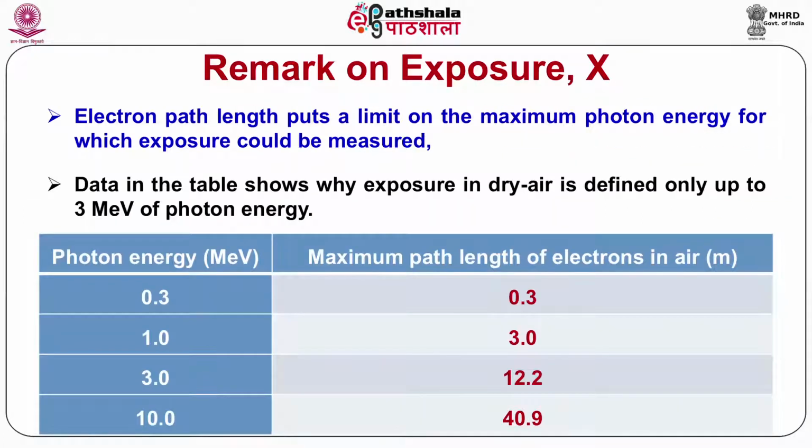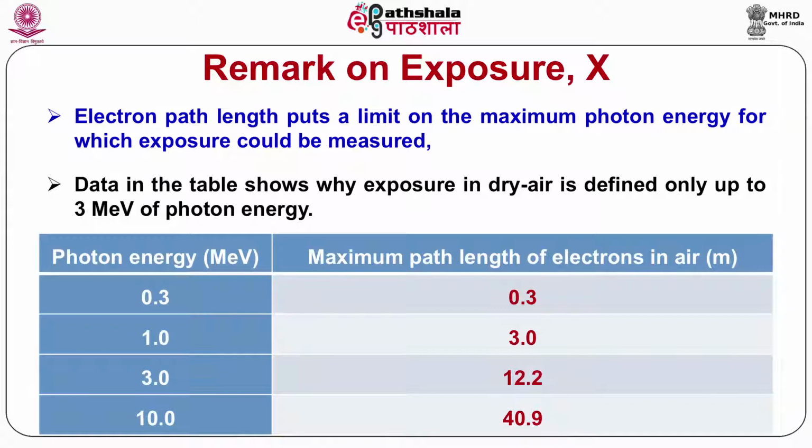Now we have to note certain points on exposure X. The electron path length puts a limit on the maximum photon energy for which exposure could be measured. Data in this table shows that when the photon energy is 0.3 MeV, the maximum path length of electrons in air is about 0.3 meter. As energy increases, starting from 1 MeV, the path length increases to 3 meter.